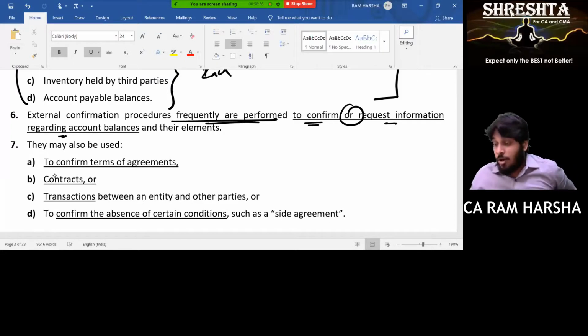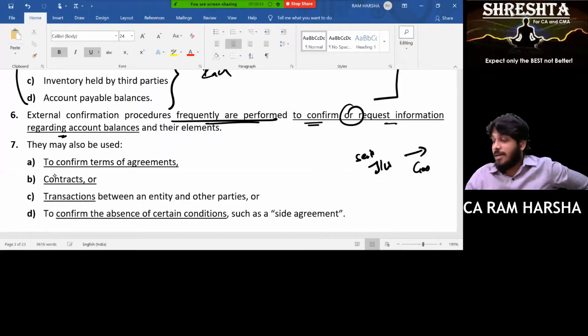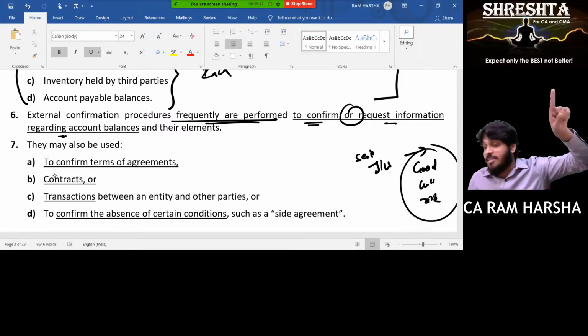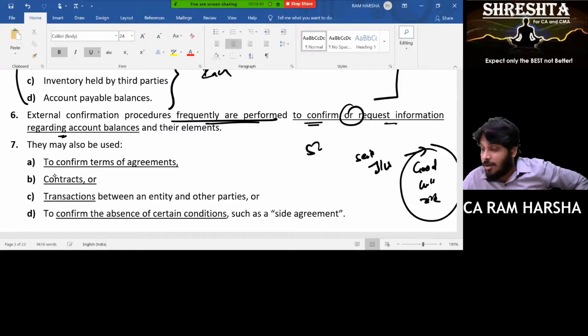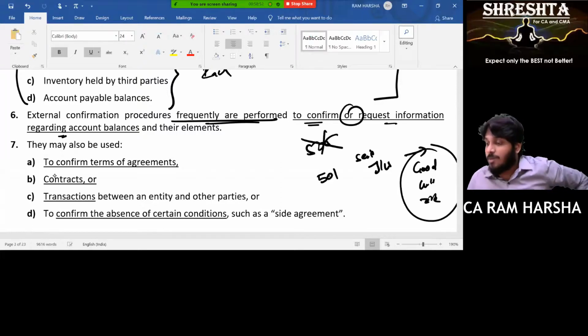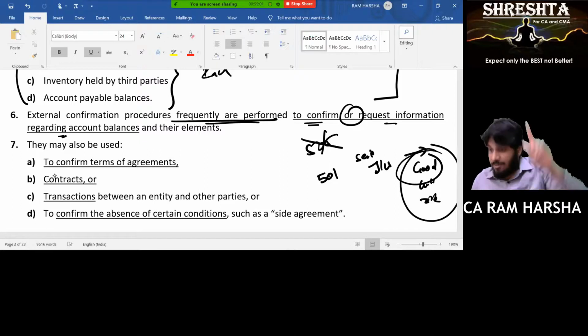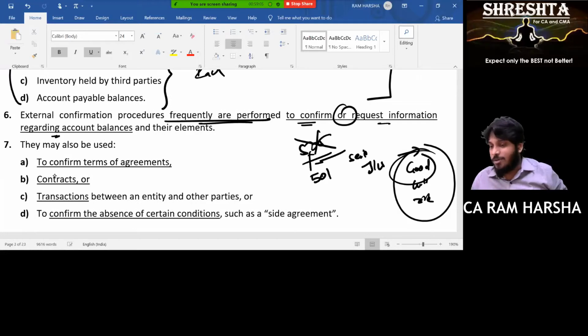See, suppose a question may be asked here. Companies send goods on job work basis, and goods are with the third party. You want to get a confirmation regarding goods in the custody of the third party. What standard is applicable? Not 505. 501 is applicable. Why? You want to confirm whether goods are there or not. For existence and condition of inventory, 501 is applicable. In fact, both together are applicable at that time. Are you clear? I'll come to 501 later.